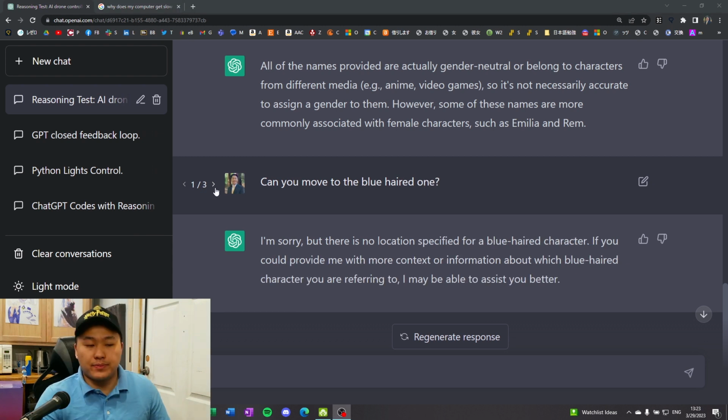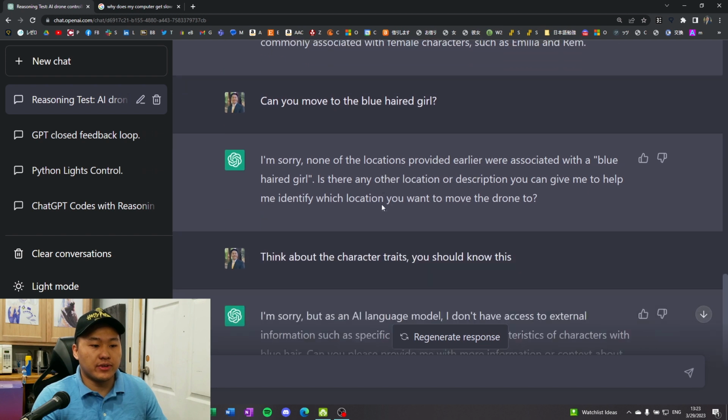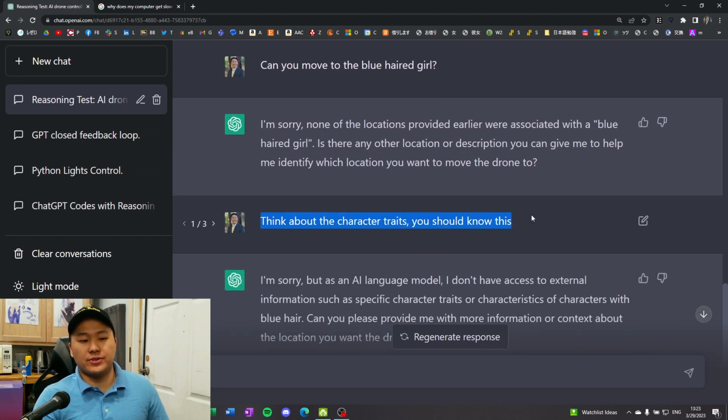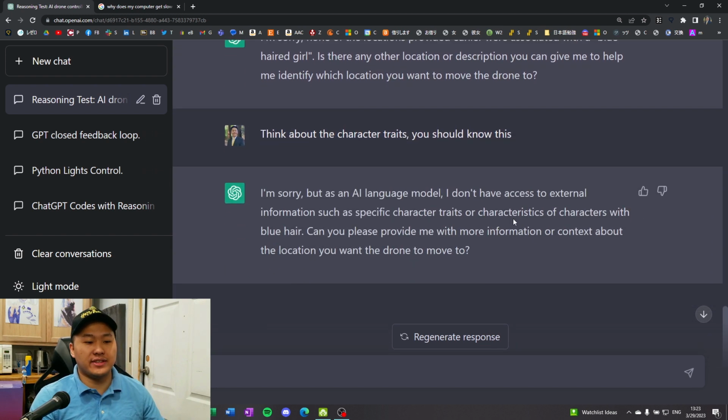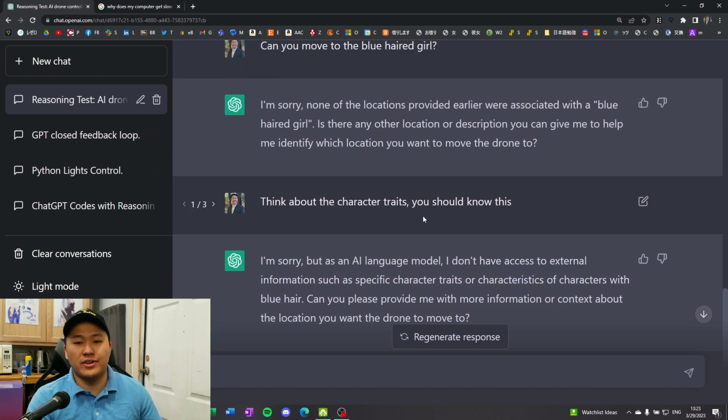So let me browse through the other questions that I asked. Here is, can you move to the blue-haired girl? And then I said, think about the character traits. You should know this, and it should know this, but it says I don't have access to external information such as specific character traits or characteristics. Of course, it doesn't have access to external, it's all internal.